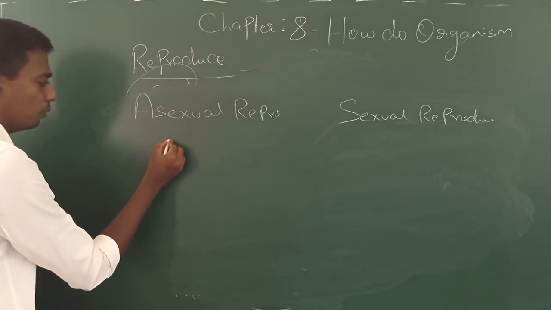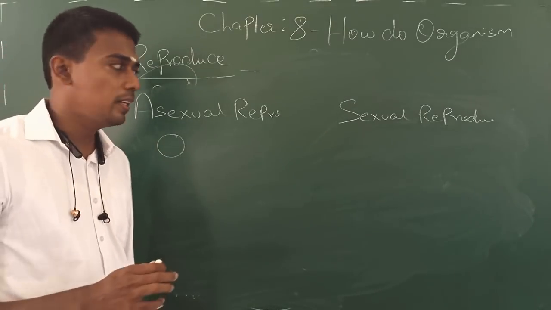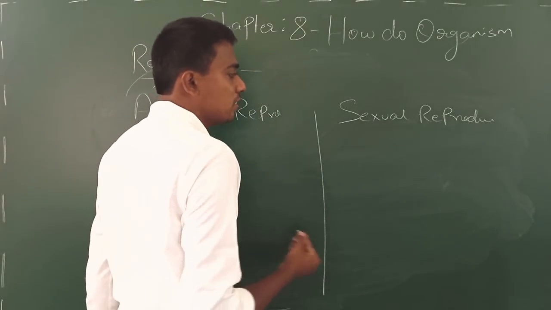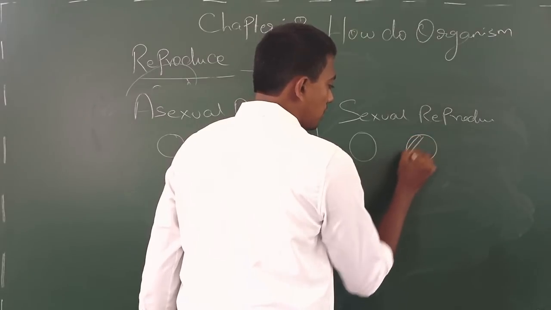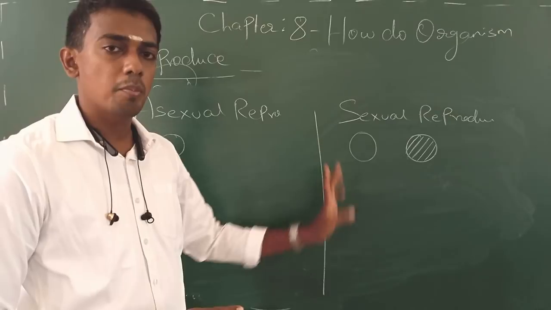Say for example, now assume that this is one organism that is going to reproduce asexually, and for a sexual reproduction to occur, how many parents are required? Two. Let me make a small differentiation here. So this is organism number 1 and this is organism number 2.